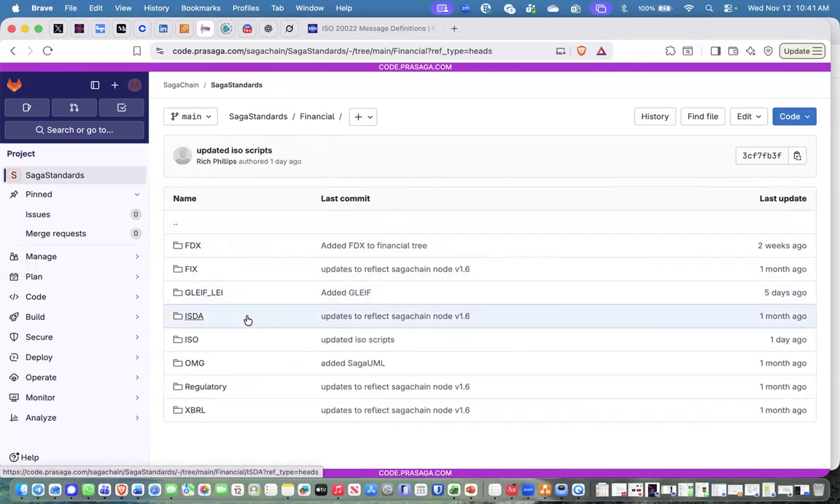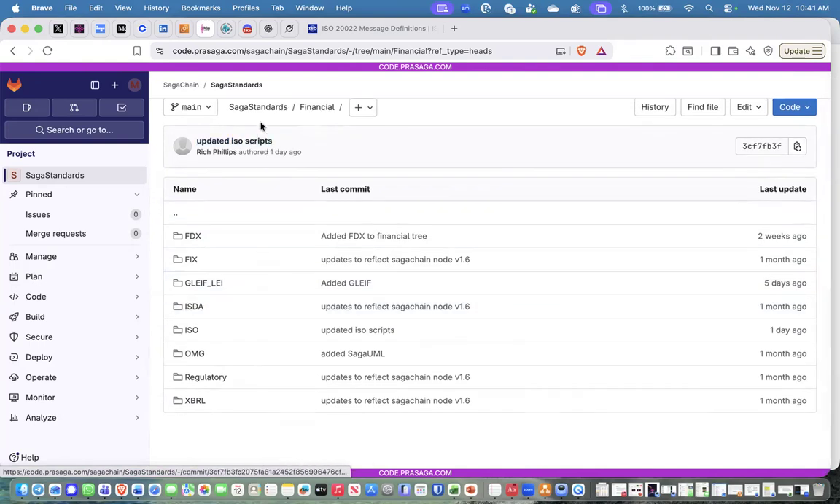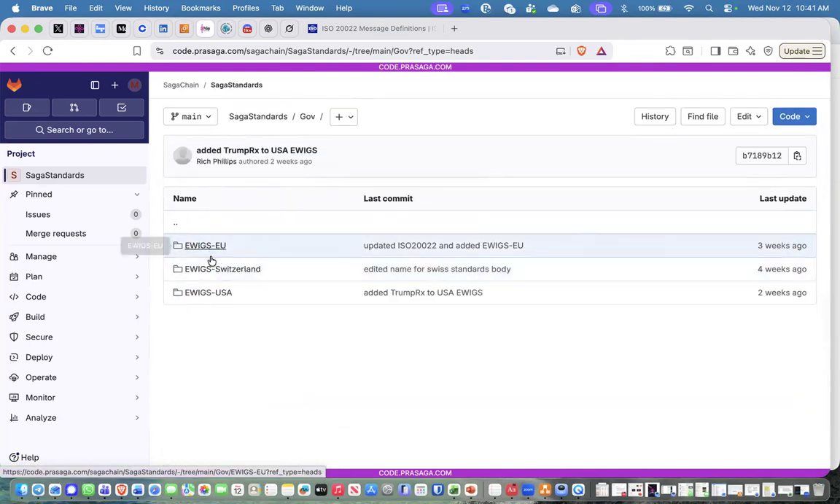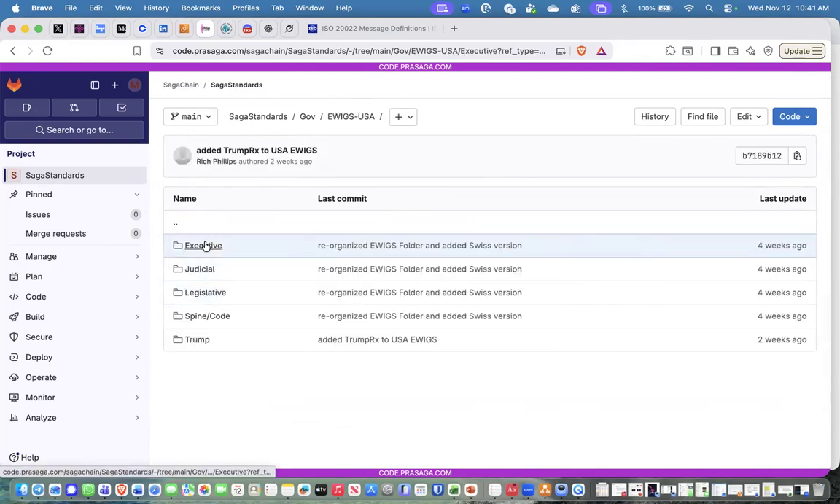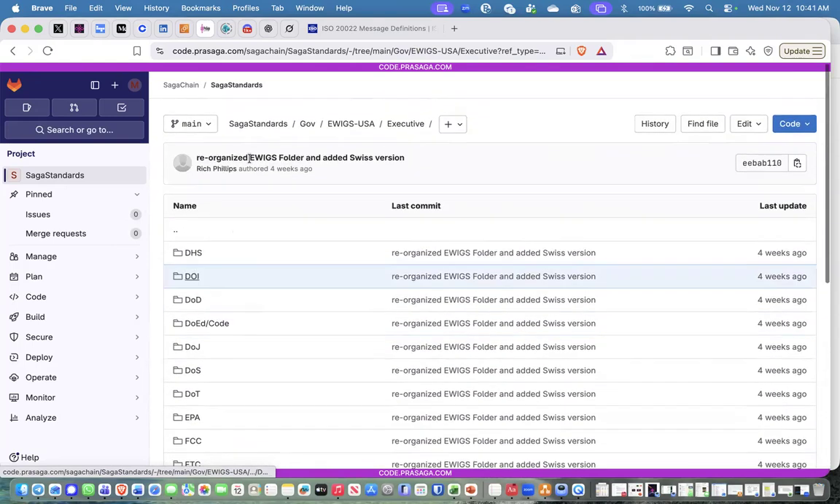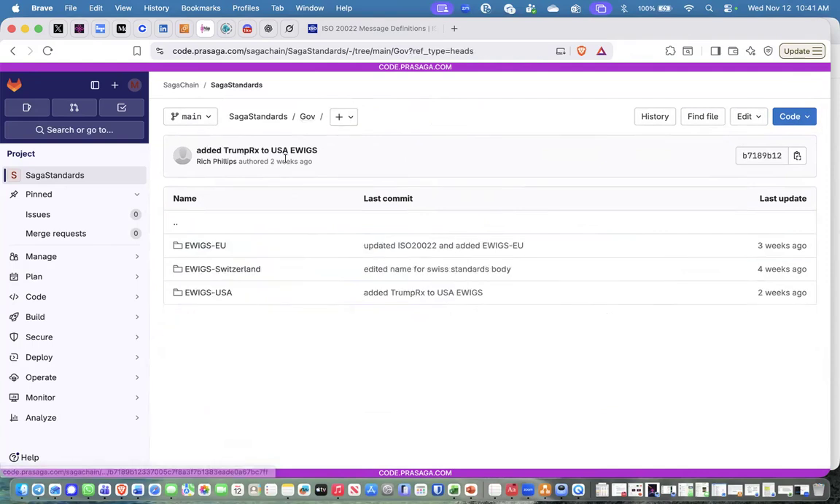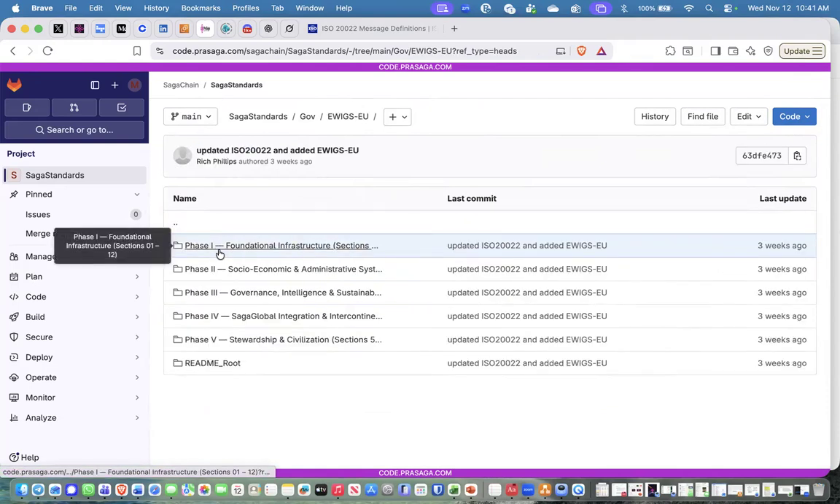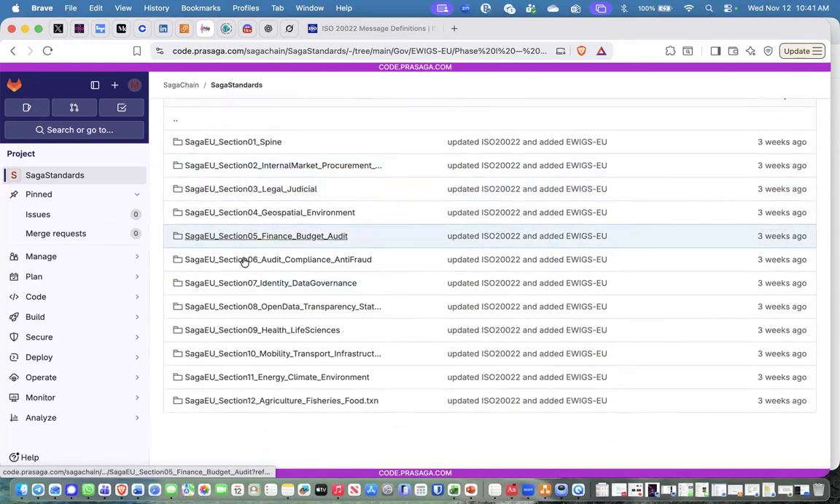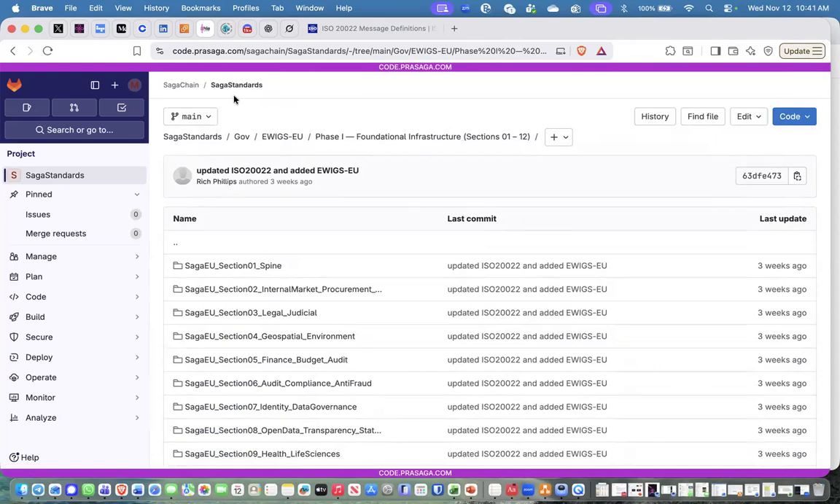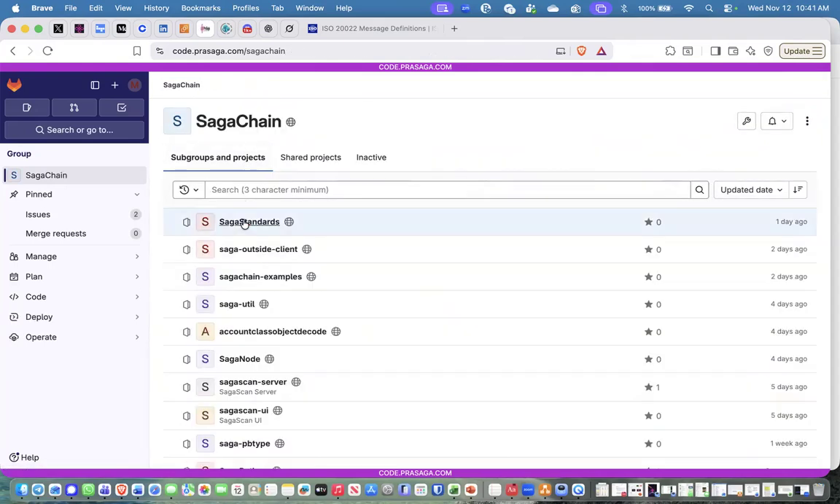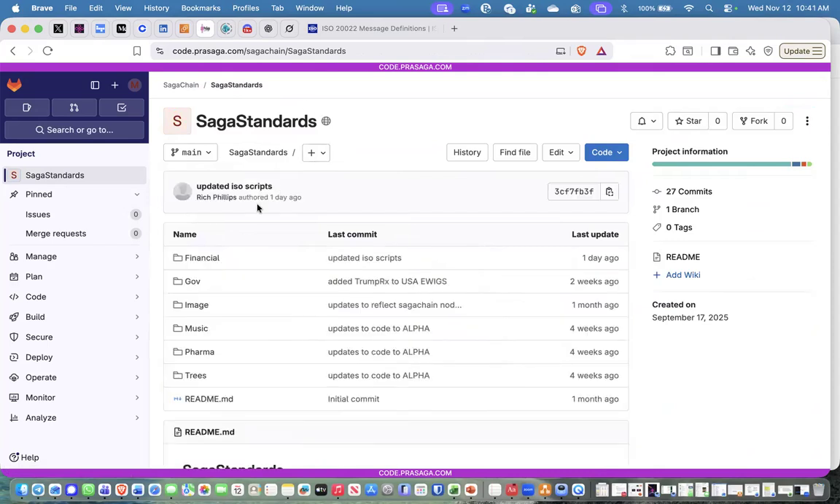So let's go into where we are, the financial. I'll show one more because this is kind of cool. I went in and all open data, we now have converted for the EU government, the Switzerland government, the USA government. And when I say the USA government, I mean the entire executive branch, judicial branch. Everything is now implemented and seeded as alpha code on SagaChain. The same with the EU. I believe there's 56 different organizations within the EU that are in here. And Switzerland, we're doing the UK right now. Back to Saga standards and back on track.